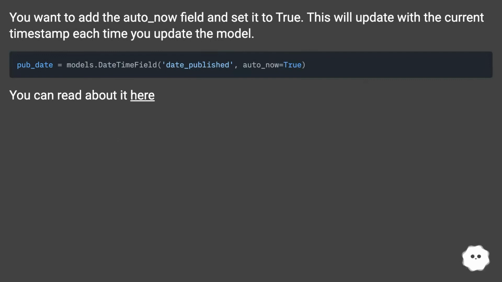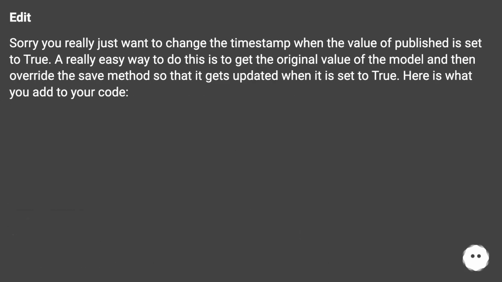You want to add the auto_now field and set it to true. This will update with the current timestamp each time you update the model. You can read about it here. Edit: sorry, you really just want to change the timestamp when the value of published is set to true.